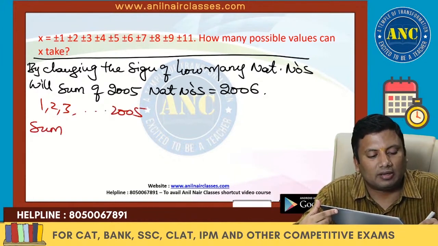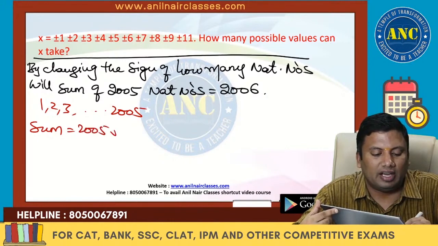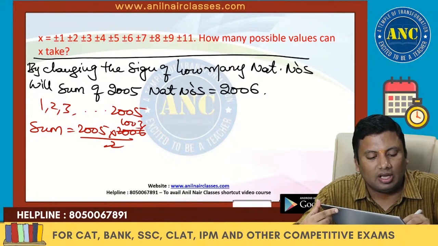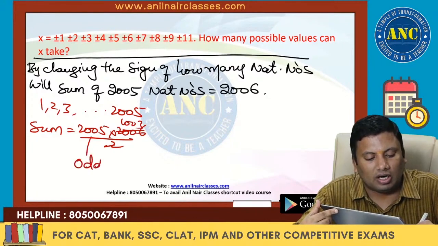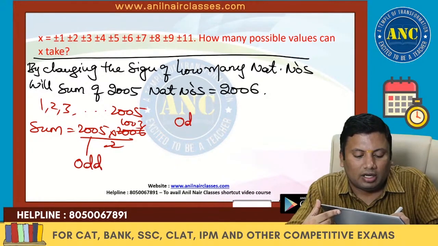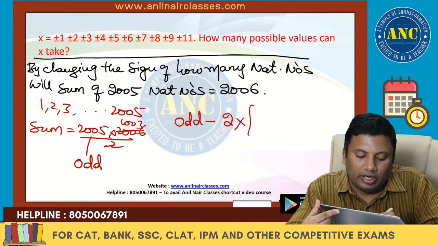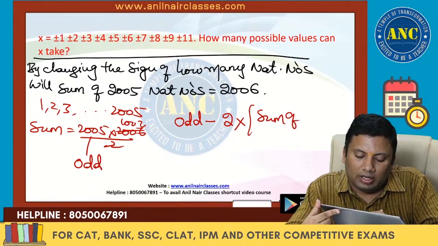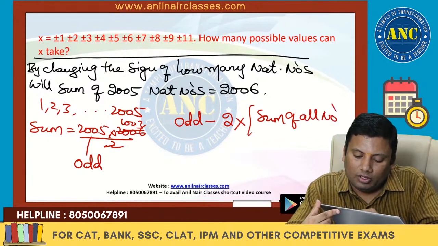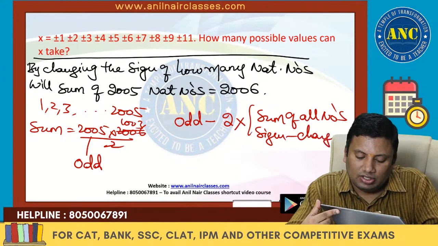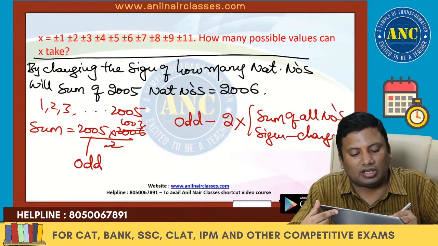Sum is nothing but 2005 into 2006 by 2, that is 2005 into 1003. Odd into odd is odd. So the answer is an odd number minus, if the sign is changed, 2 into the sum of all the numbers whose signs are changed.